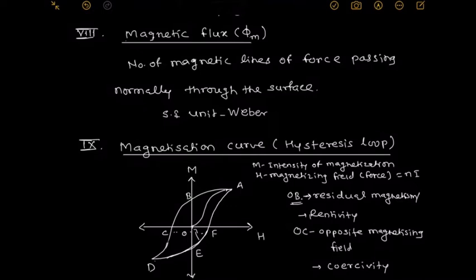Its meaning is lagging behind or deficiency. Actually, it describes the behavior of the magnetic nature of the material.